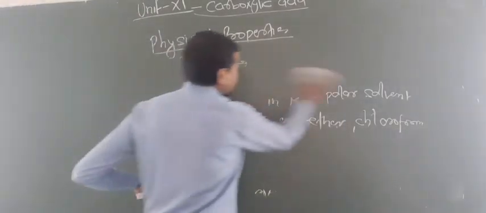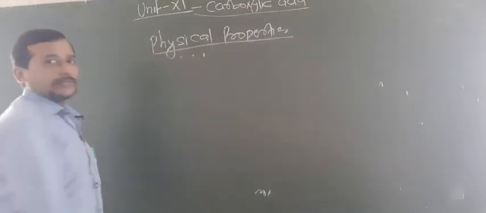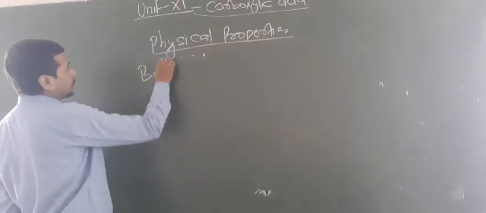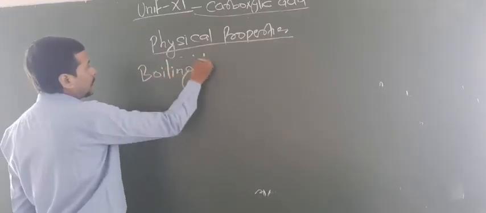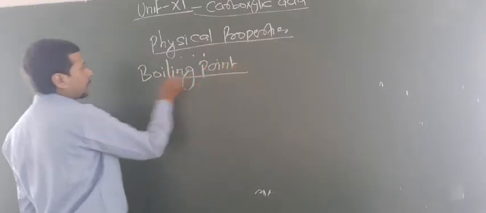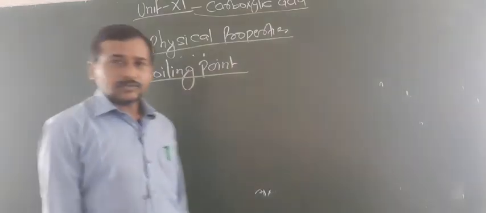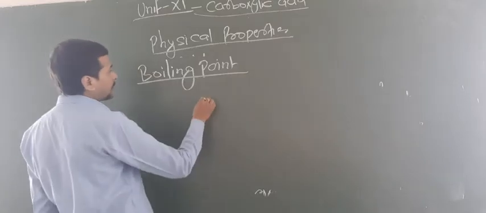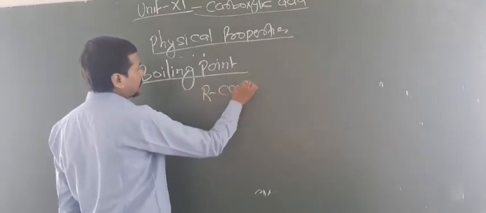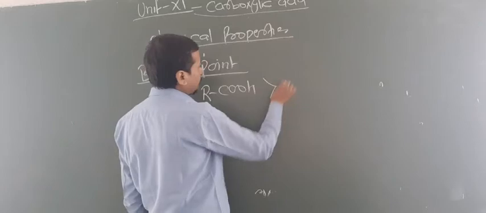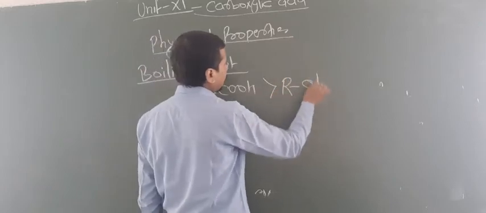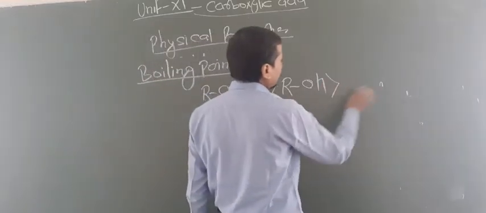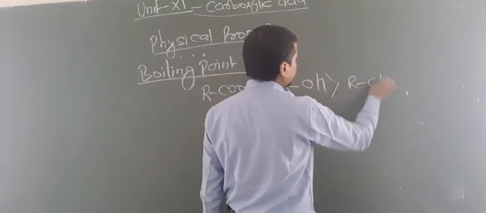Now the second physical property, which is also very important, is boiling point. The boiling points of carboxylic acids are high due to the formation of H bonds. One question may arise: carboxylic acids have higher boiling points than alcohols, and alcohols higher than aldehydes.